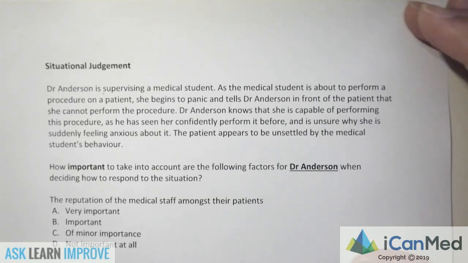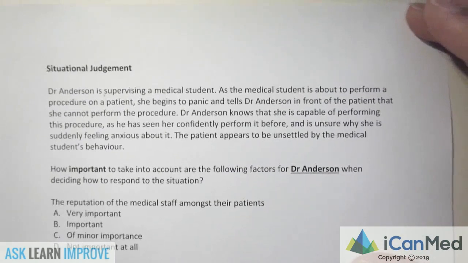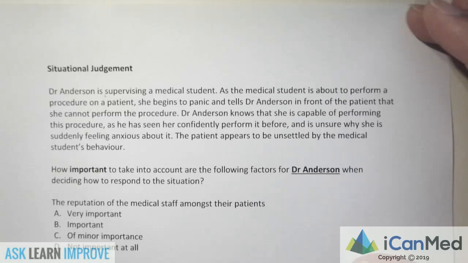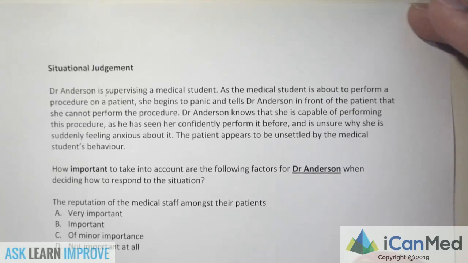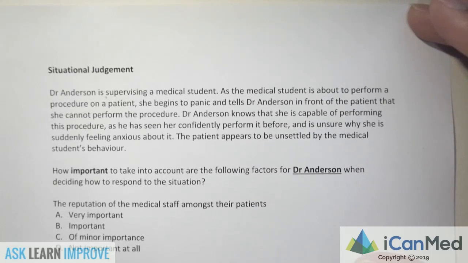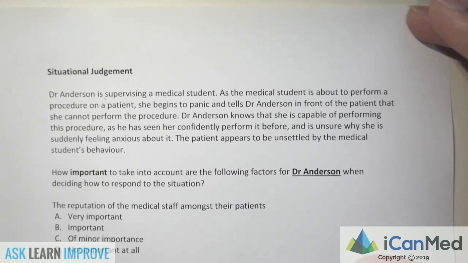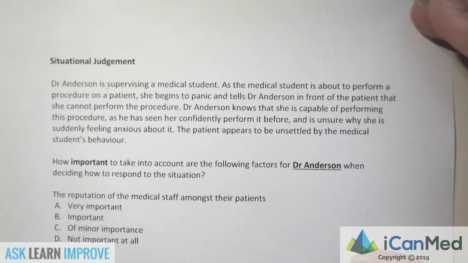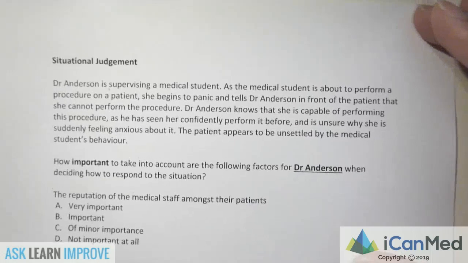Now this is the last section of the UCAT, and in fact they call this the non-cognitive section of the UCAT. It's actually not included in your final score, and there's a separate score that they only give to this section, section 5, Situational Judgment.